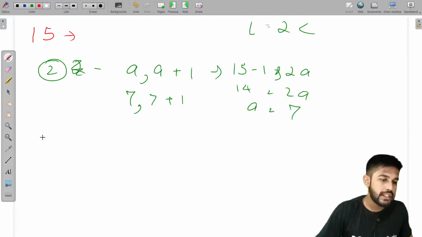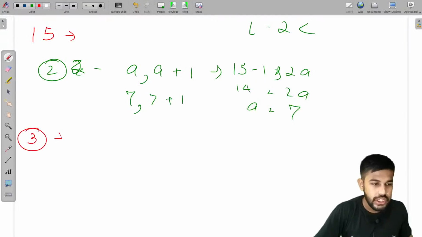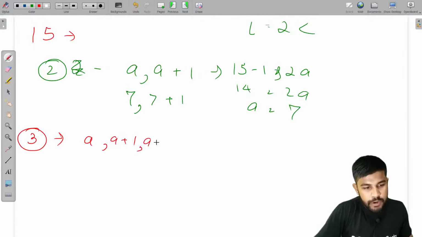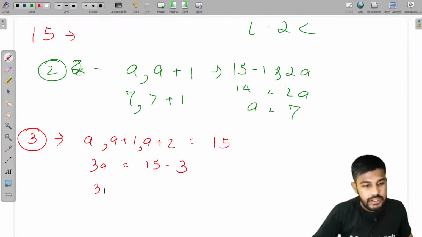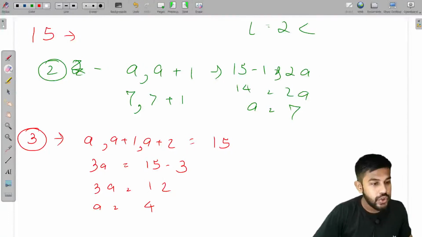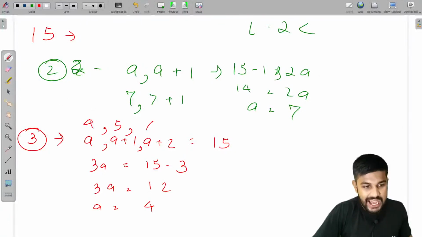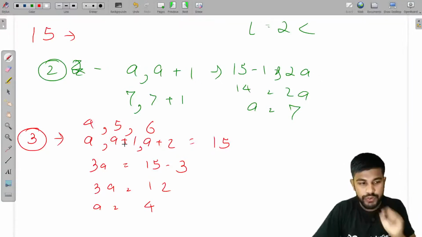Now I would calculate for length 3. The value would be like this: a, a plus 1, a plus 2 is equal to 15. So 3a is equal to 15 minus 3. 3a is equal to 12 itself. Now a is equal to 4. So the values would be 4, 5 and 6. This also equals 15.